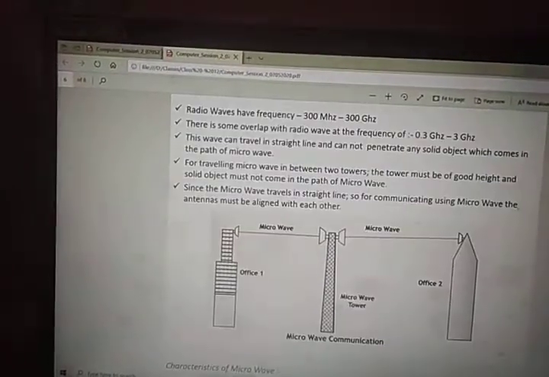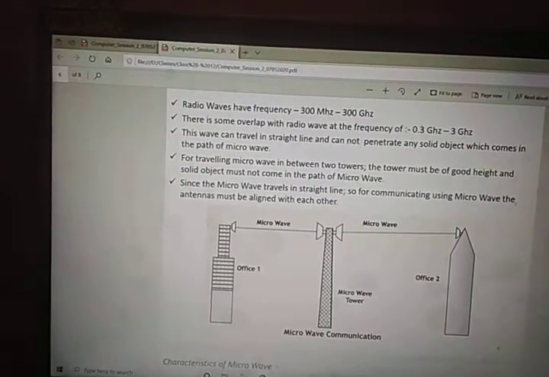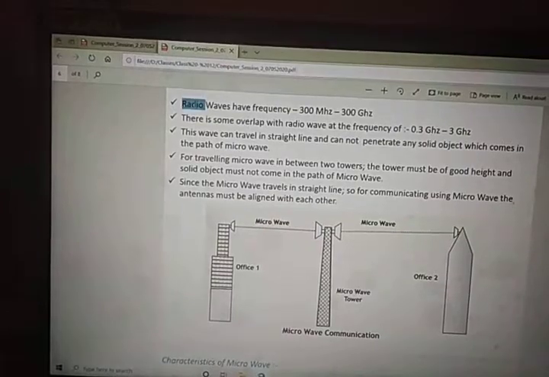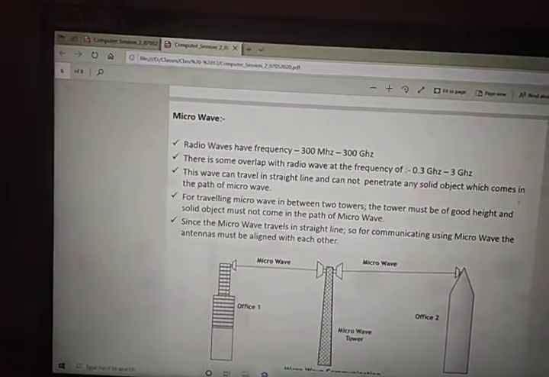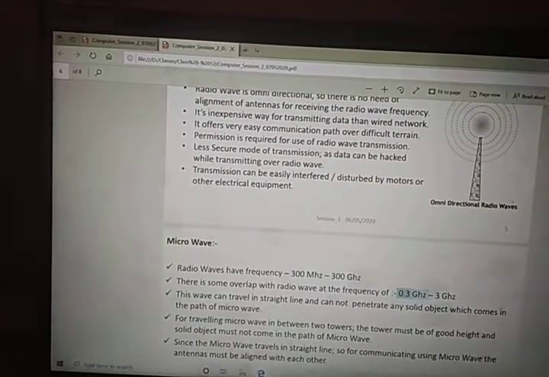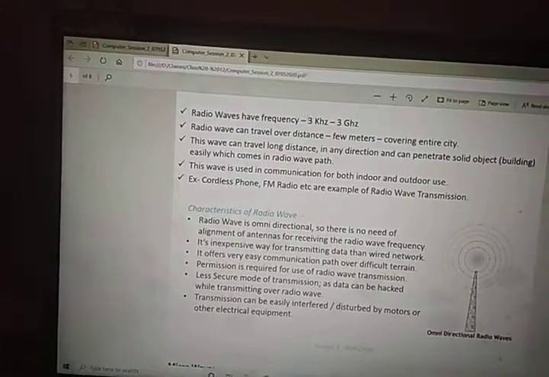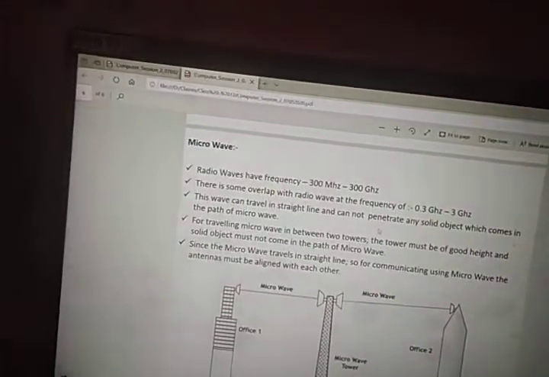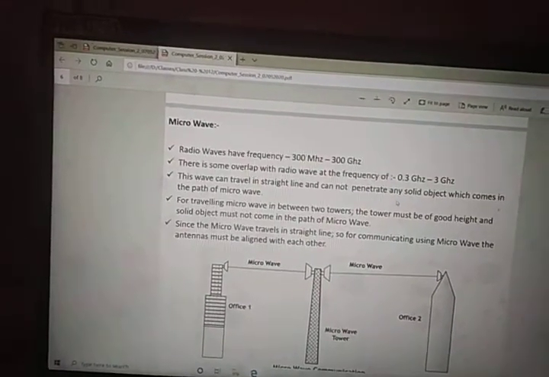There is some overlap between radio wave and frequency, and this is the overlap. Actually, this is the microwave. Microwave has a frequency of 3. Since there is overlap with radio wave, if you match these two data, you can find that there is some overlapping happening between radio wave and microwave.